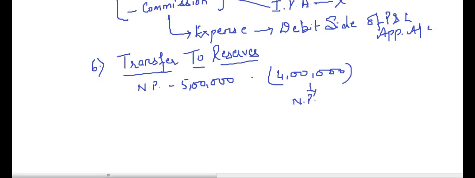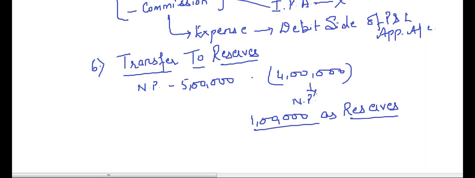Now partners decide that out of this 4 lakh, 1 lakh we will keep as reserves. So now the final profits which will be distributed is 3 lakhs. The profits left will be 3 lakhs.